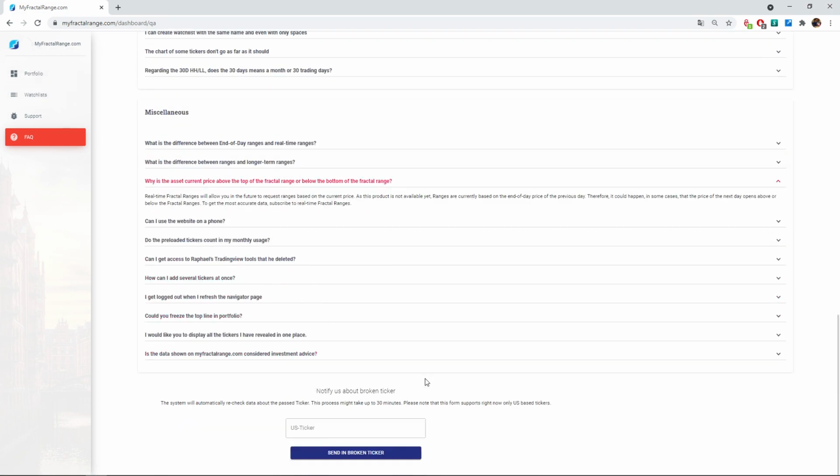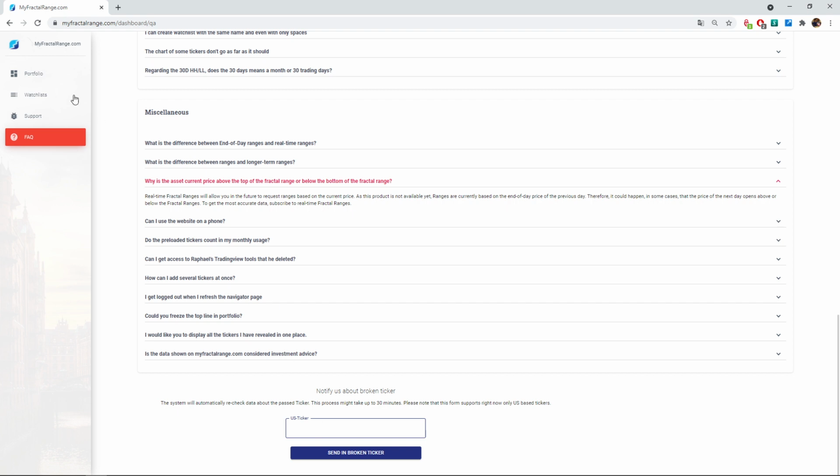Oh, and by the way, we added something also. If you have an issue with a ticker that is only a US ticker, put the name of the ticker here. It goes into a special basket, and we find some ways to make it work. We are still negotiating with the data provider to get access to more data, but it's not easy. But anyway, put it there.